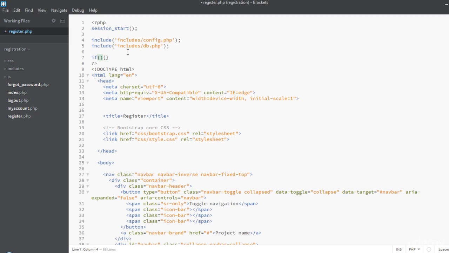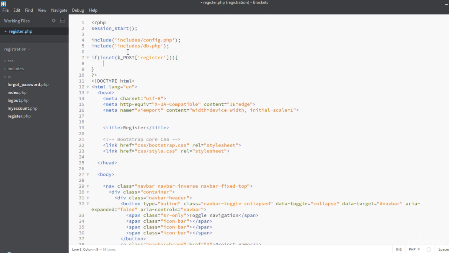So now we will check for the form submission, and if the form is submitted, we will create the session variables. So if isset $_POST, and we will check for, I think the name of the register button was register, and we are saying that if the form has been submitted or the register button has been clicked, then just grab those values from the post request and put them into the session.